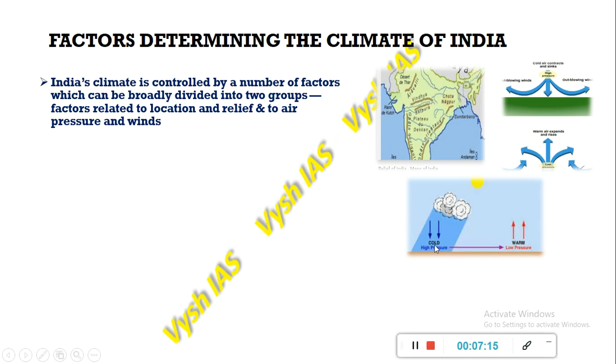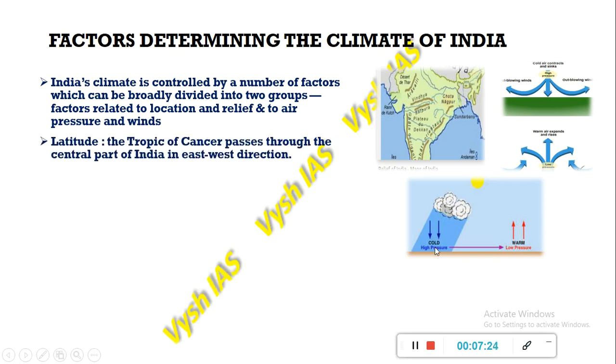Over here you can see the warm air, it will tend to rise upwards because it will become lighter. Cold air becomes heavy and it descends downwards. So the first factor is latitude.